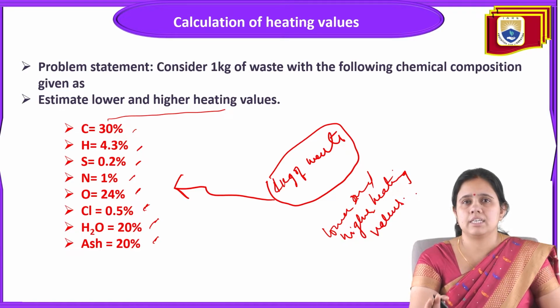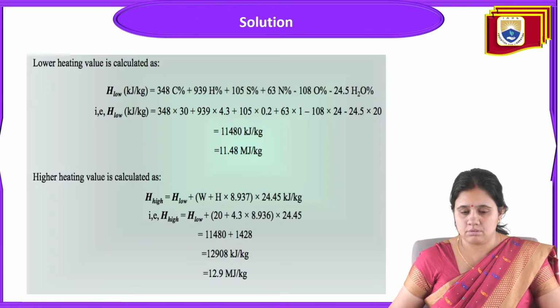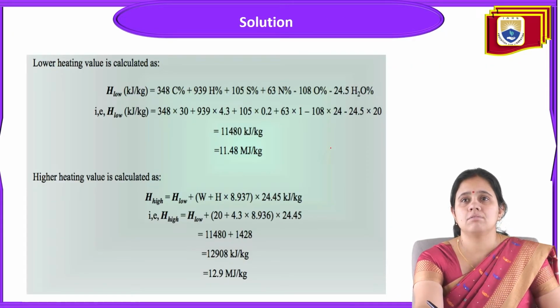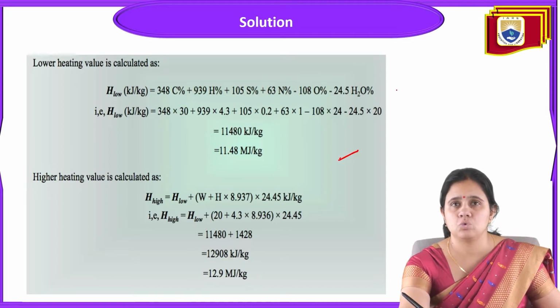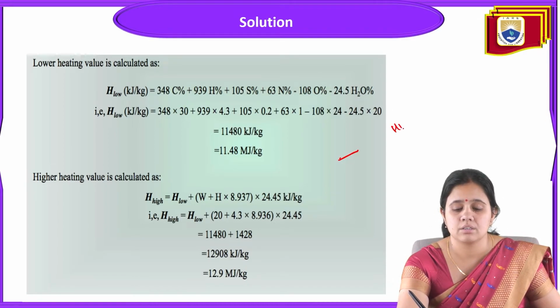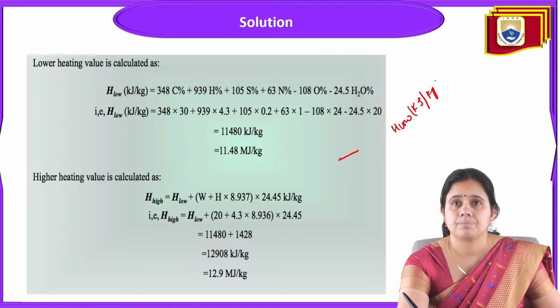Everything is given like C, H, S, N, O, chlorine, H2O and ash, for 1 kg of waste. That means the total amount is 1 kg of waste and its chemical composition is like that. So we have to calculate its lower and higher heating values. The lower heating value can be calculated like this: H lower, which is energy, so it is calculated in kilojoule per kg.